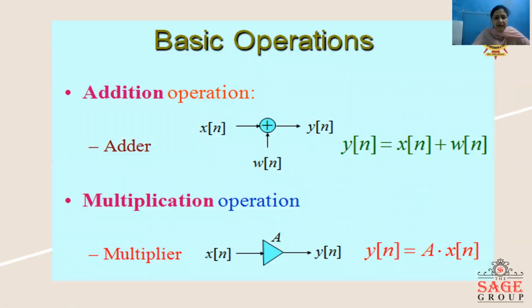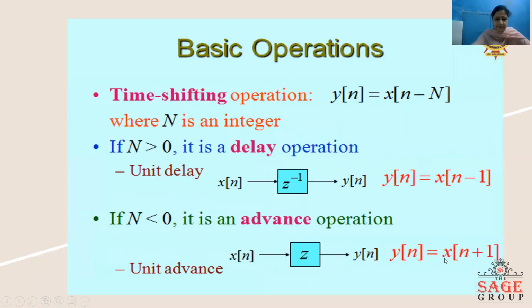Now, we have a number of operations which act upon these discrete time signals. The first operation is the addition operation. Here we can see an adder block where x[n] and w[n] get added to give y[n]. Similarly, we have the multiplication operation where x[n] is multiplied by capital A and will give you y[n]. So y[n] is A into x[n].